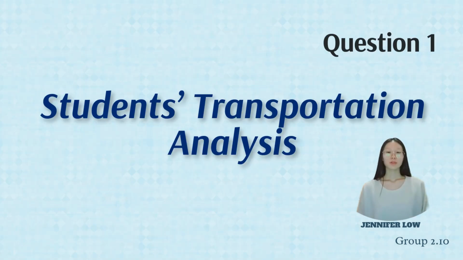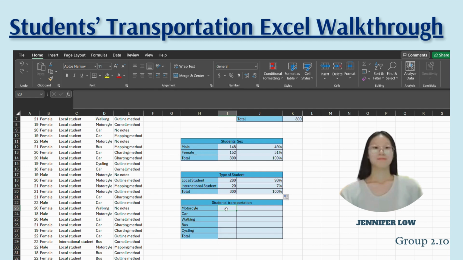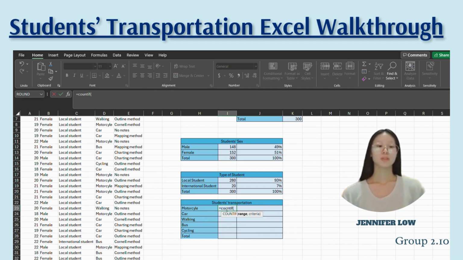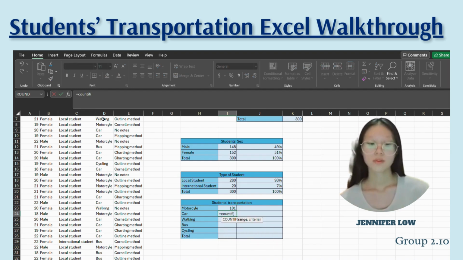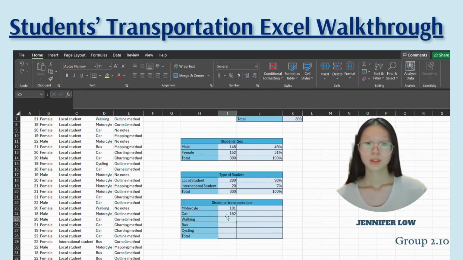Now let's come to the student transportation analysis. For student transportation, we use the COUNTIF formula, select column D and type motorcycle to get the number of motorcycle, which is 101. And we also do the same thing for car, walking, bus and cycling. So for car, it is 152,